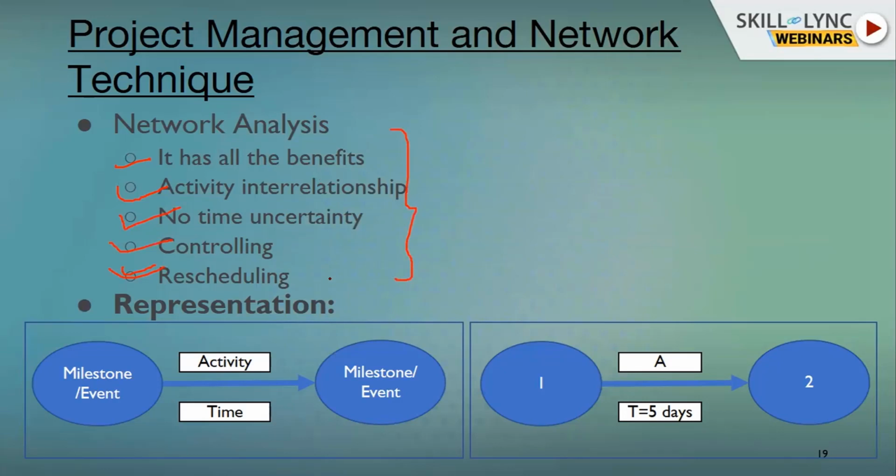If we see the representation, there is an activity with an arrow and there are events shown with a circle or rectangle. A milestone or event will be represented by a circle and an activity will be represented with an arrow. If anyone asks you what an activity is, an activity is basically a task that needs some kind of resources. Suppose I need to create a culvert and it requires 5 days. So those 5 days are basically the activity, in which you require resources of manpower, money, material, machinery, etc.